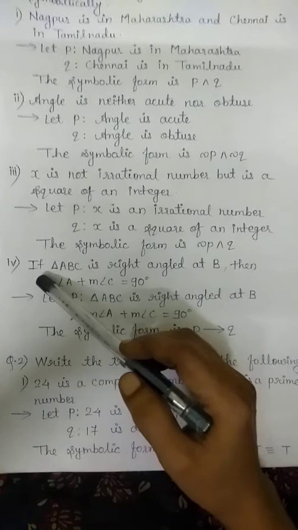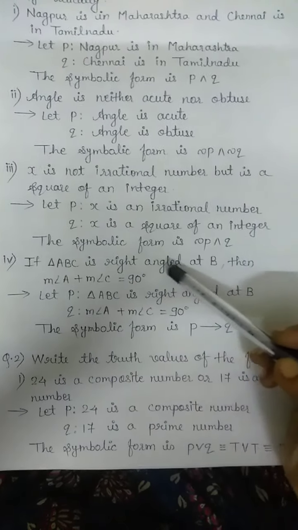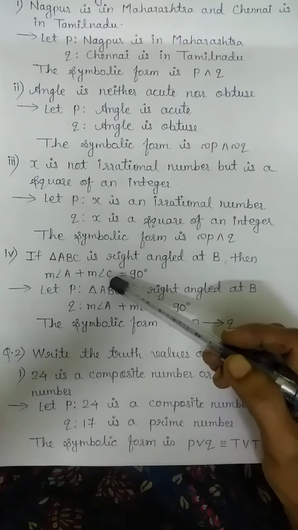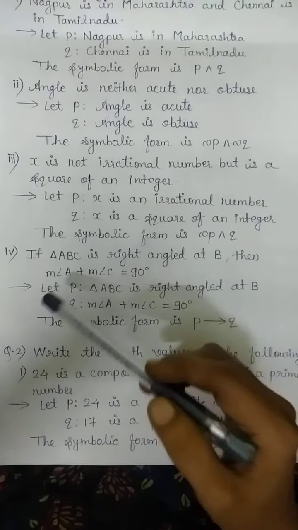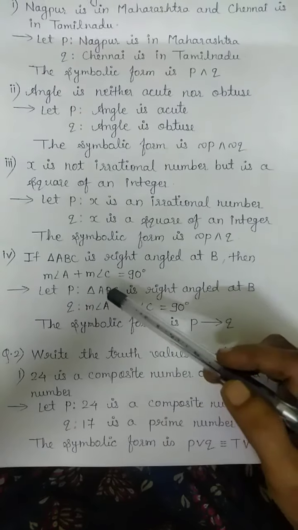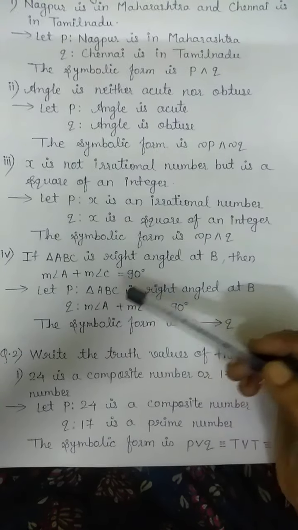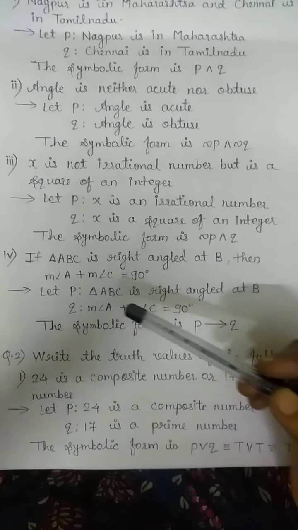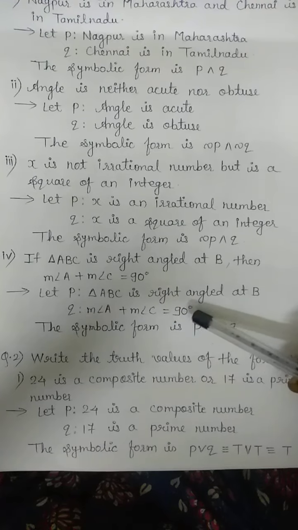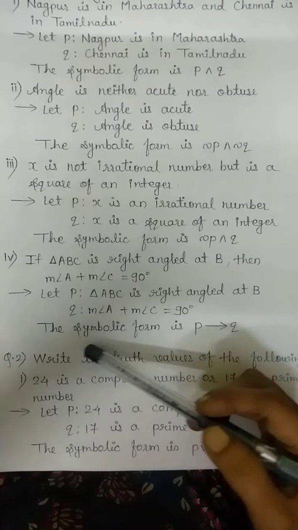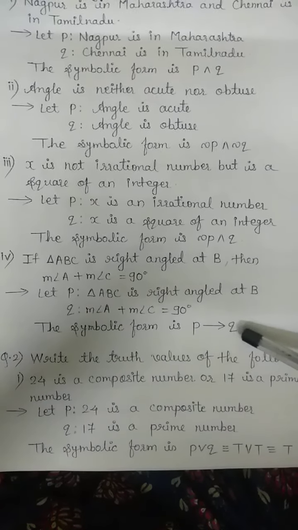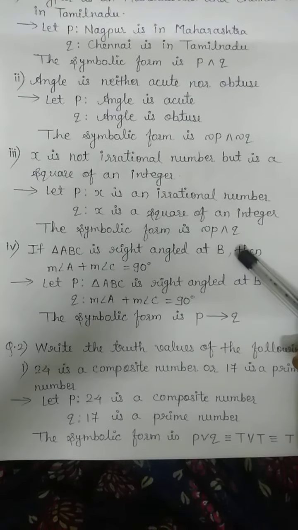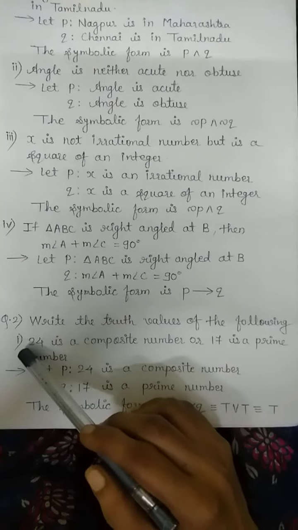Now fourth one, if triangle ABC is right angle at B, then measure of angle A plus measure of angle C is equal to 90 degree. So first statement will be P as triangle ABC is right angle at B and Q as measure of angle A plus measure of angle C is equal to 90 degree. And therefore the symbolic form is P implies Q because the logical connective if then is present here. Now moving towards the next question.